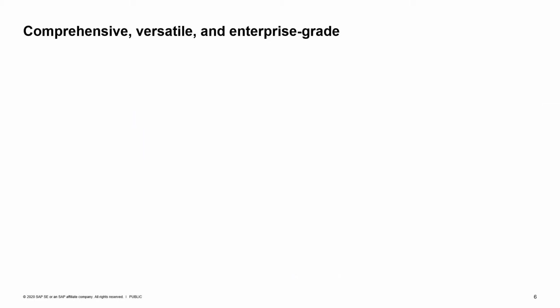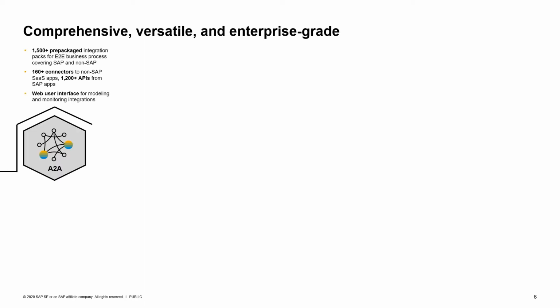So, why do we think that the SAP Cloud Platform Integration Suite is a comprehensive, versatile, and enterprise-grade offering? Because it covers all aspects of integration. For A2A, or application-to-application integration, we offer thousands of integration packs or flows, as well as APIs, and hundreds of connectors.